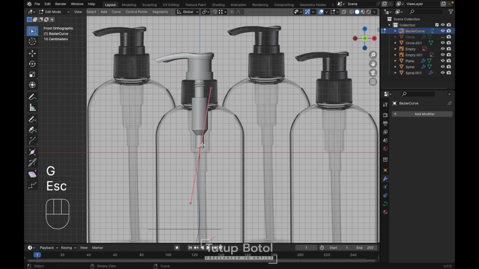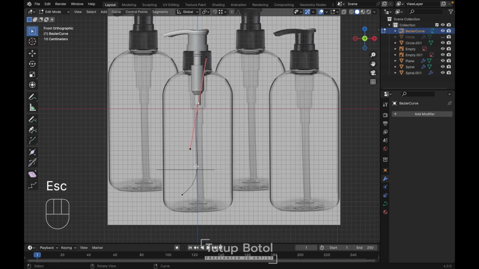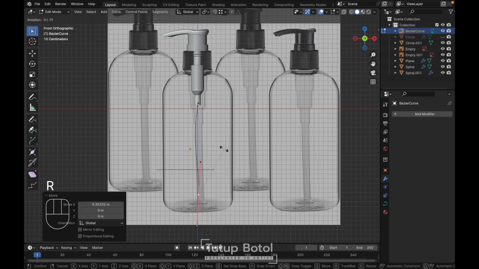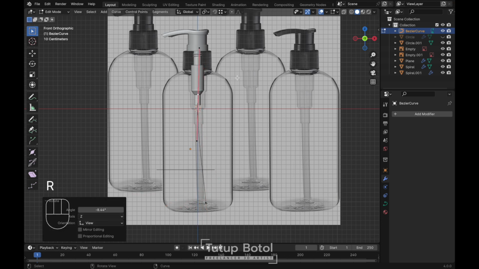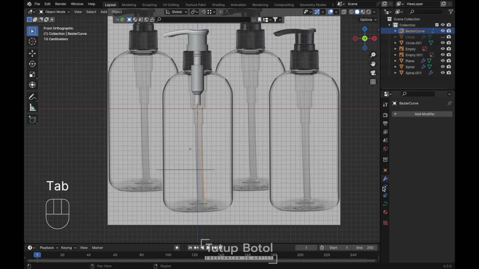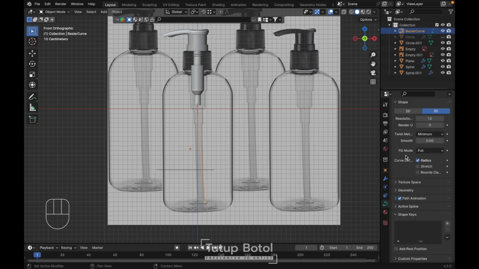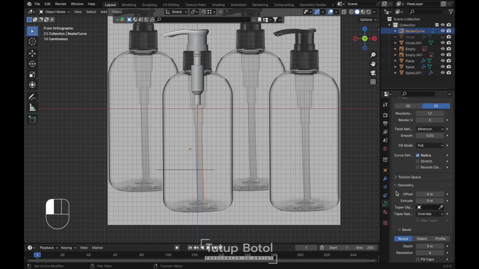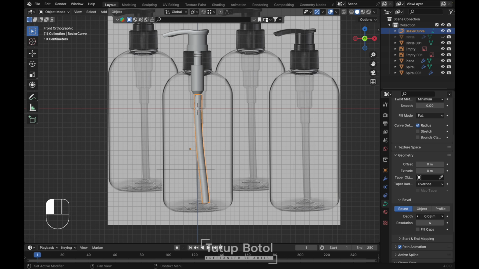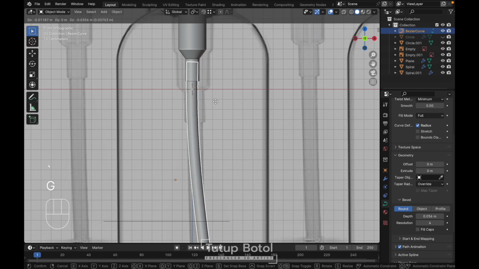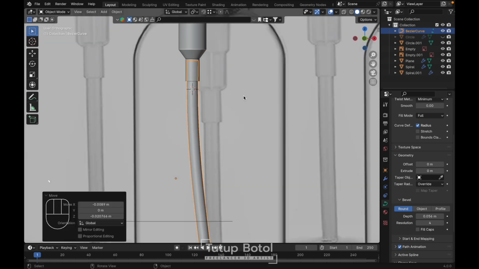Then we can adjust the curve here. Back to the object mode, then over here, object data properties, geometry here, change here, the depth. Yep, just like this maybe. And we can adjust it something like this.